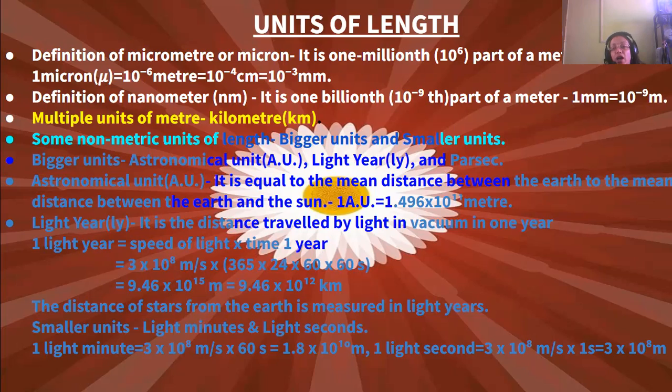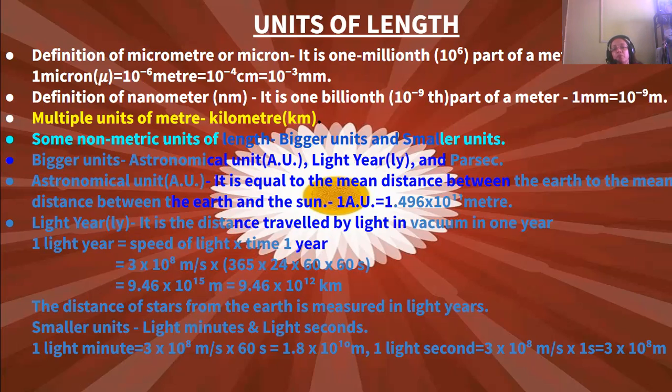Now, again, we are coming to light years. It is the distance traveled by light in vacuum in 1 year. 1 light year is equal to speed of light into time of 1 year. So speed of light is 3 into 10 to the power 8 meters per second into 1 year, which means 365 days into 24 hours and 60 into 60 seconds. So that will come to 9.46 into 10 to the power 15 meters, or you can say 9.46 into 10 to the power 12 kilometers. The distance of stars from the Earth is measured in light years.